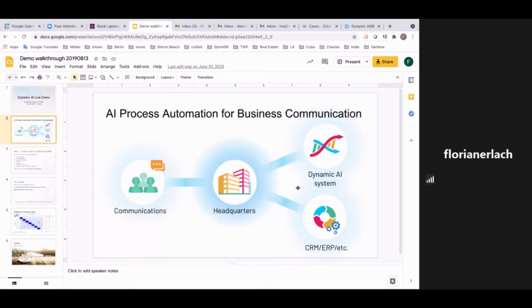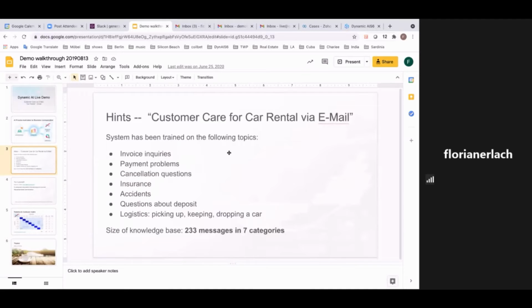And you also have in the backend a CRM, an ERP, a database. And exactly there, our AI connects and starts routing, starts drafting, starts automating replies, and also automating in the backend. The use case we have today is very, very simple.